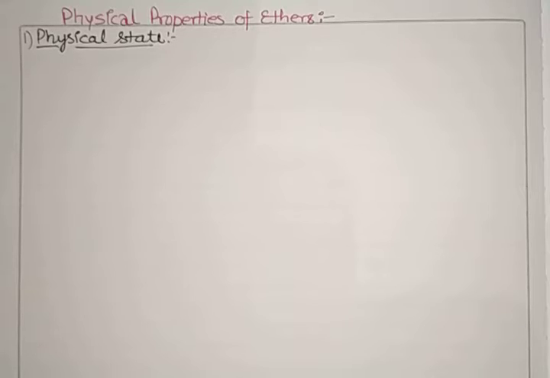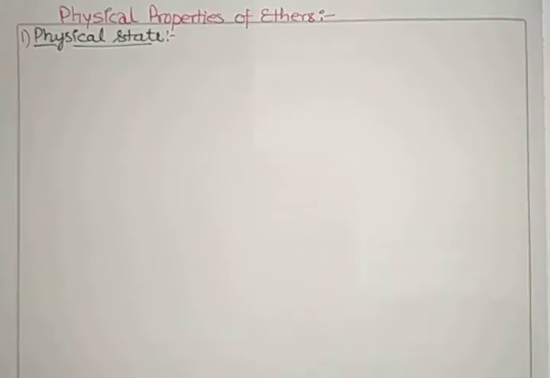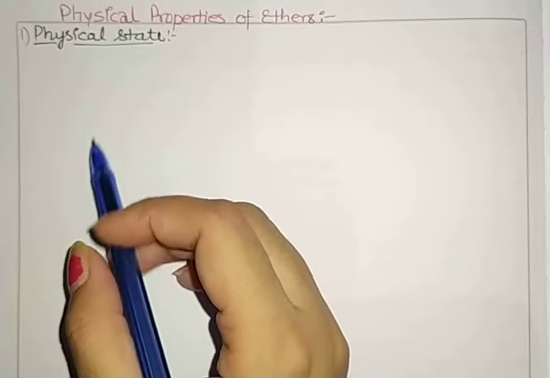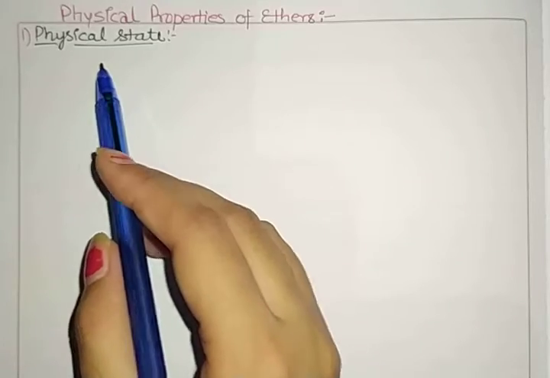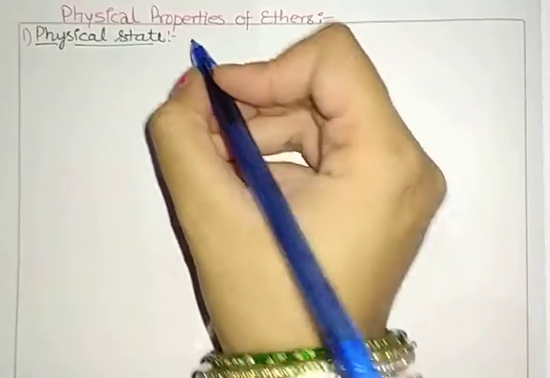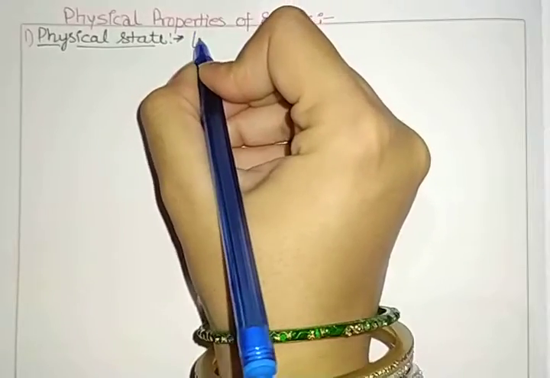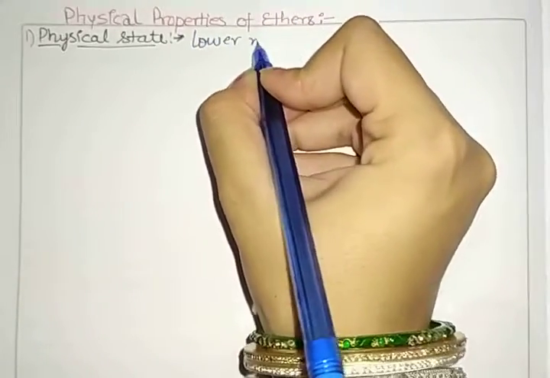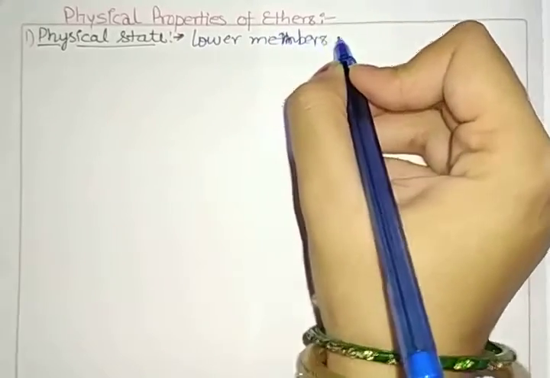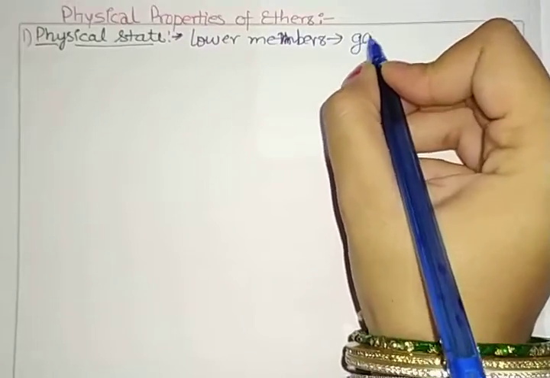So yes, next topic we have is physical properties of ethers. As we discussed last time, methods of preparation of ethers. So now physical properties. In this first one we have physical state, how it appears, or we can say which state it has. First we are talking about lower members, or we can say lower ethers, like dimethyl ether or methyl ethyl ether, which are gaseous.